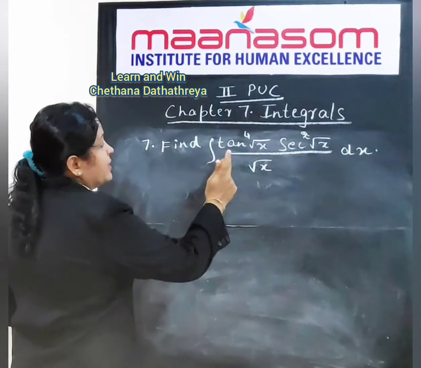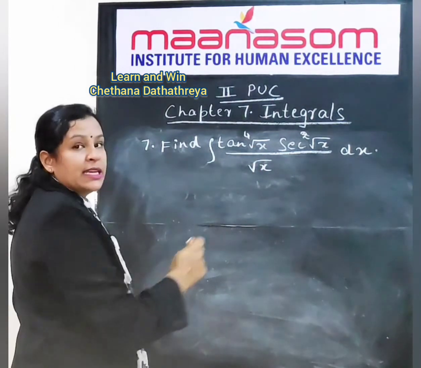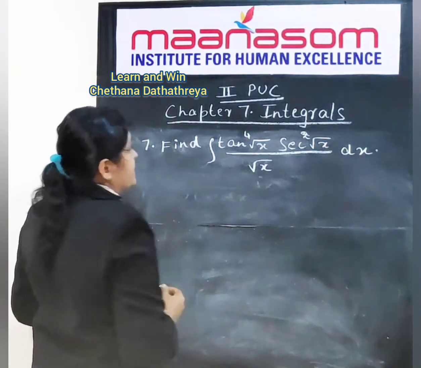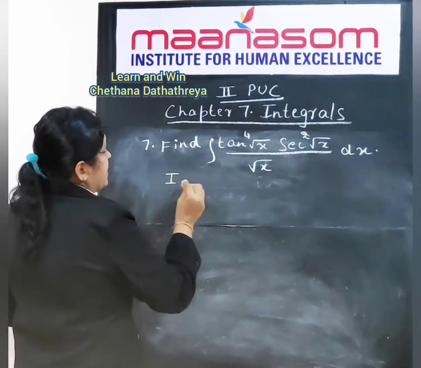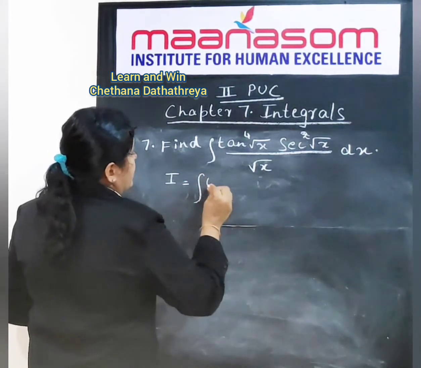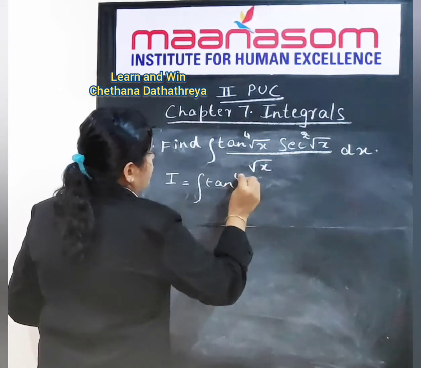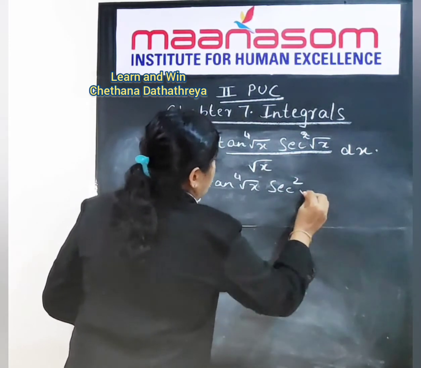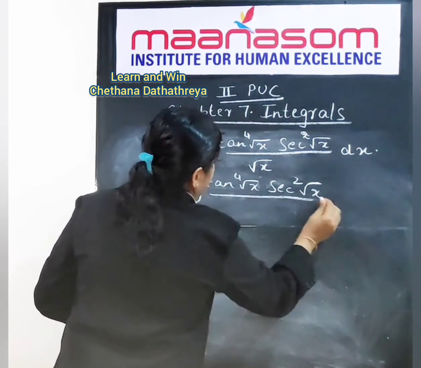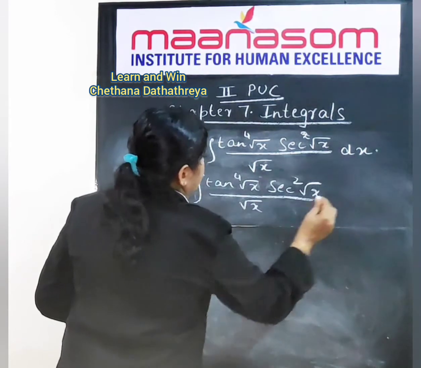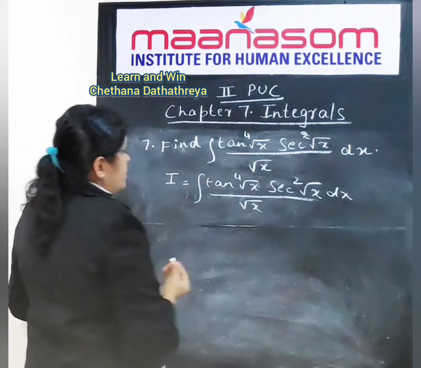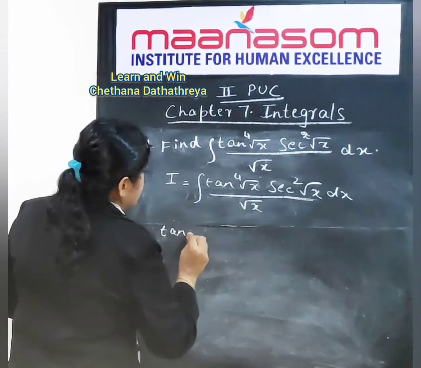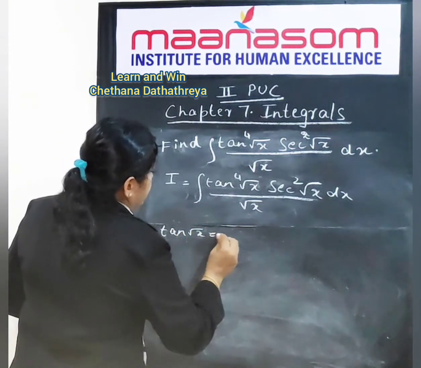Find integral tan to the power 4 root x secant square root x divided by root x dx. That is right, I is equal to integral tan to the power 4 root x secant square root x divided by root x dx. So in this sum, let us put tan root x is equal to t.